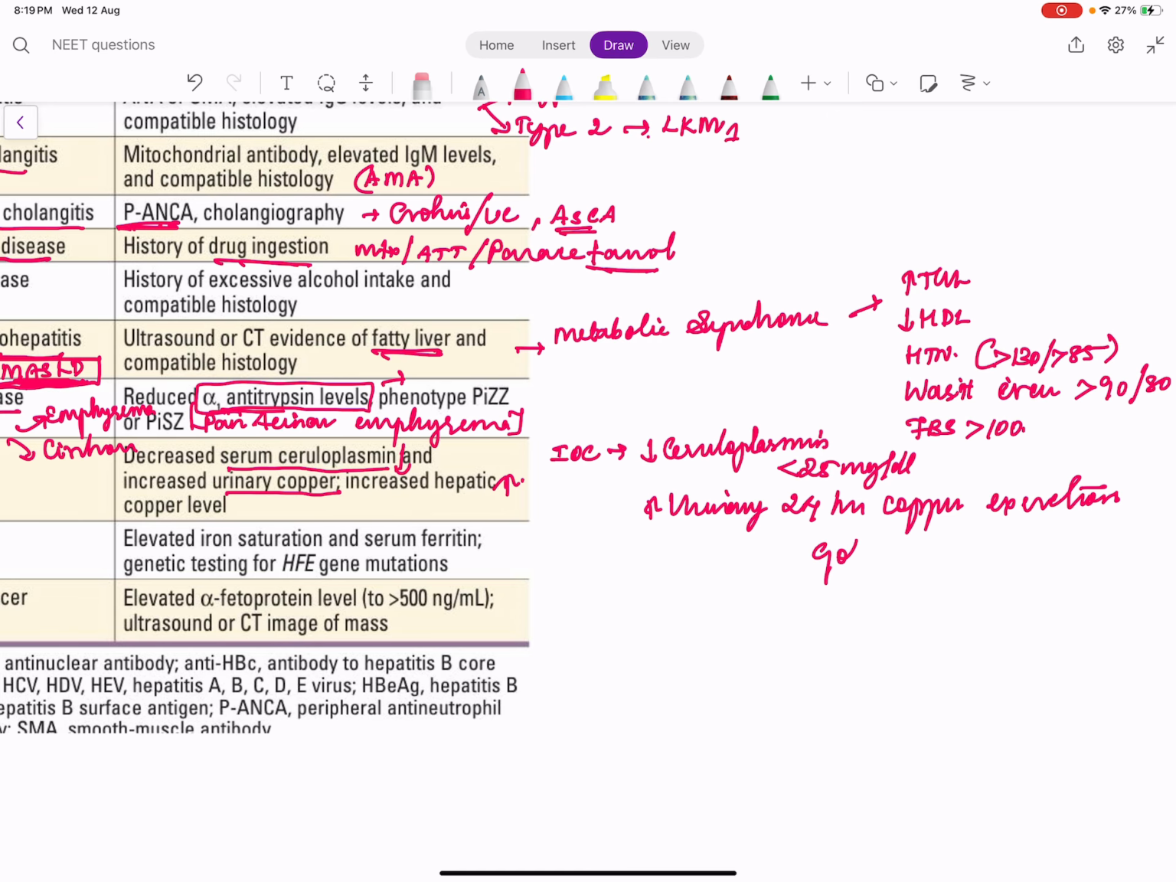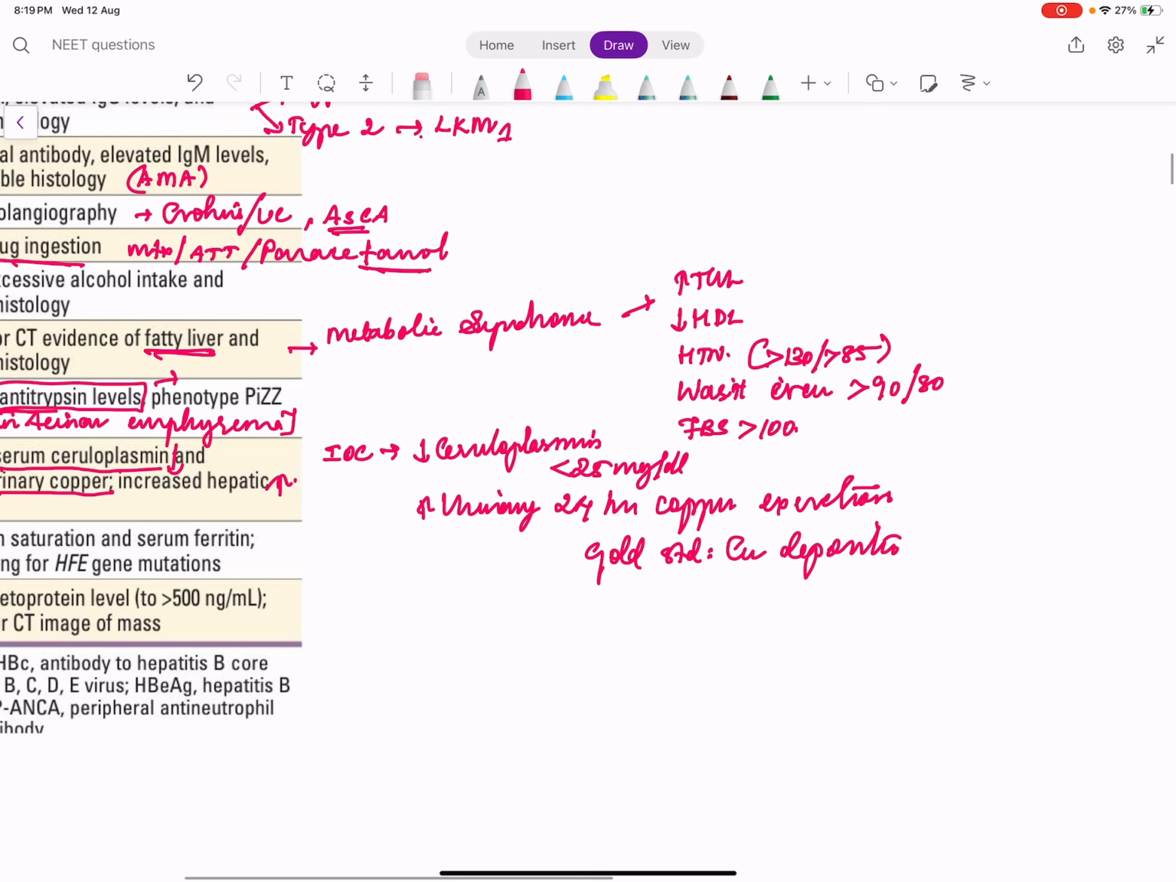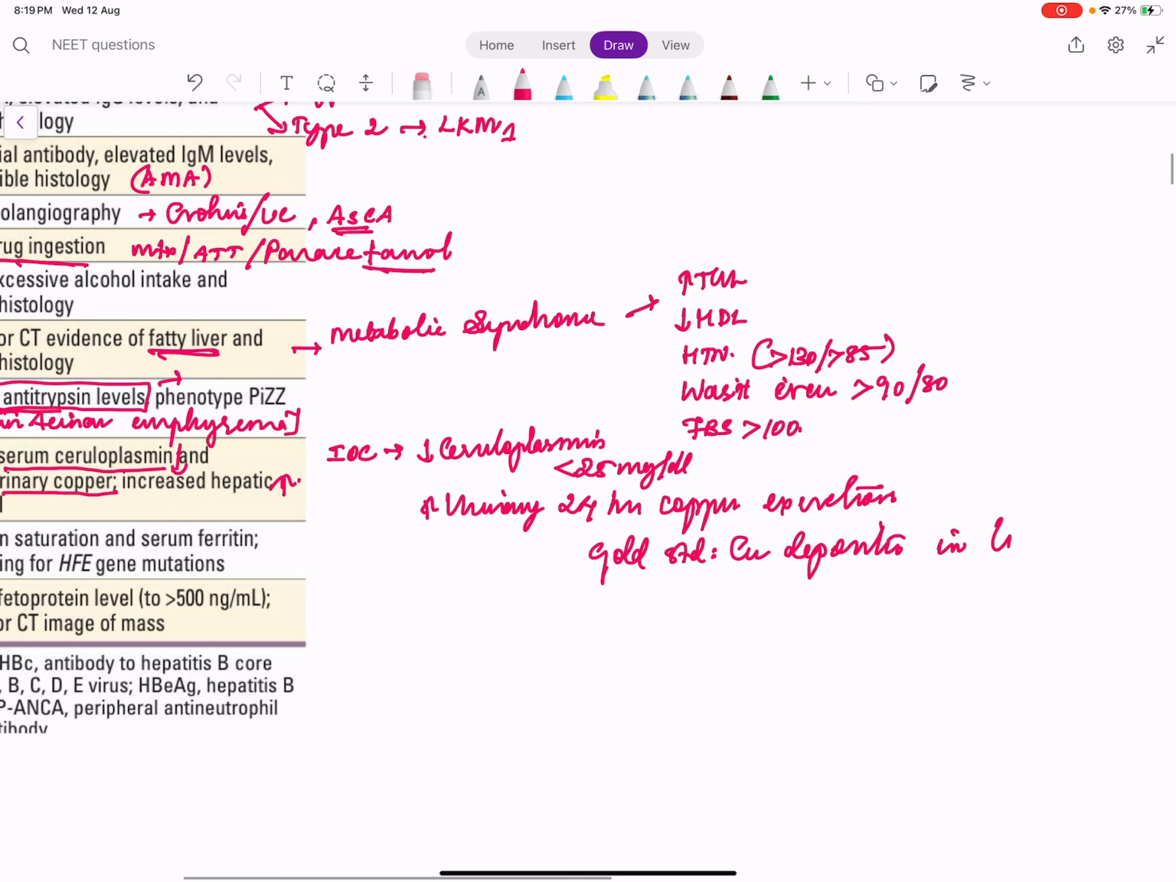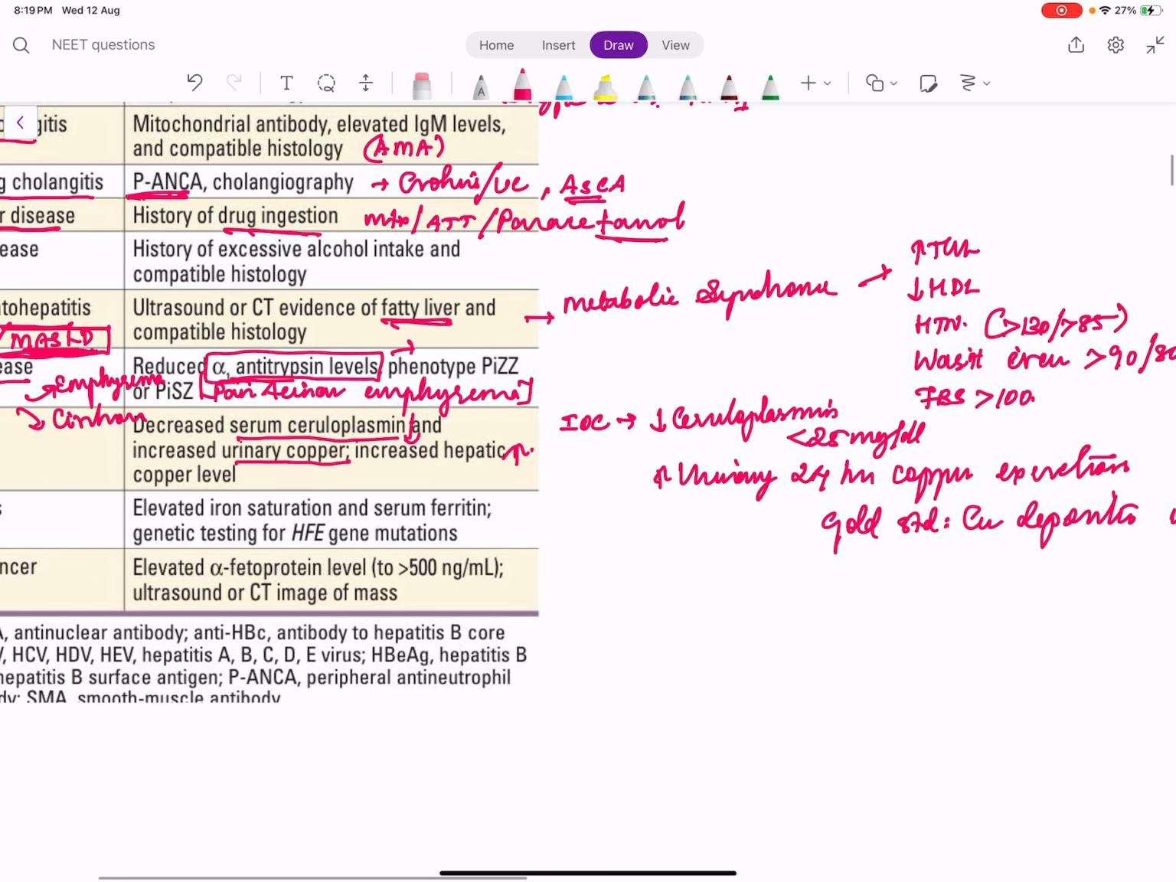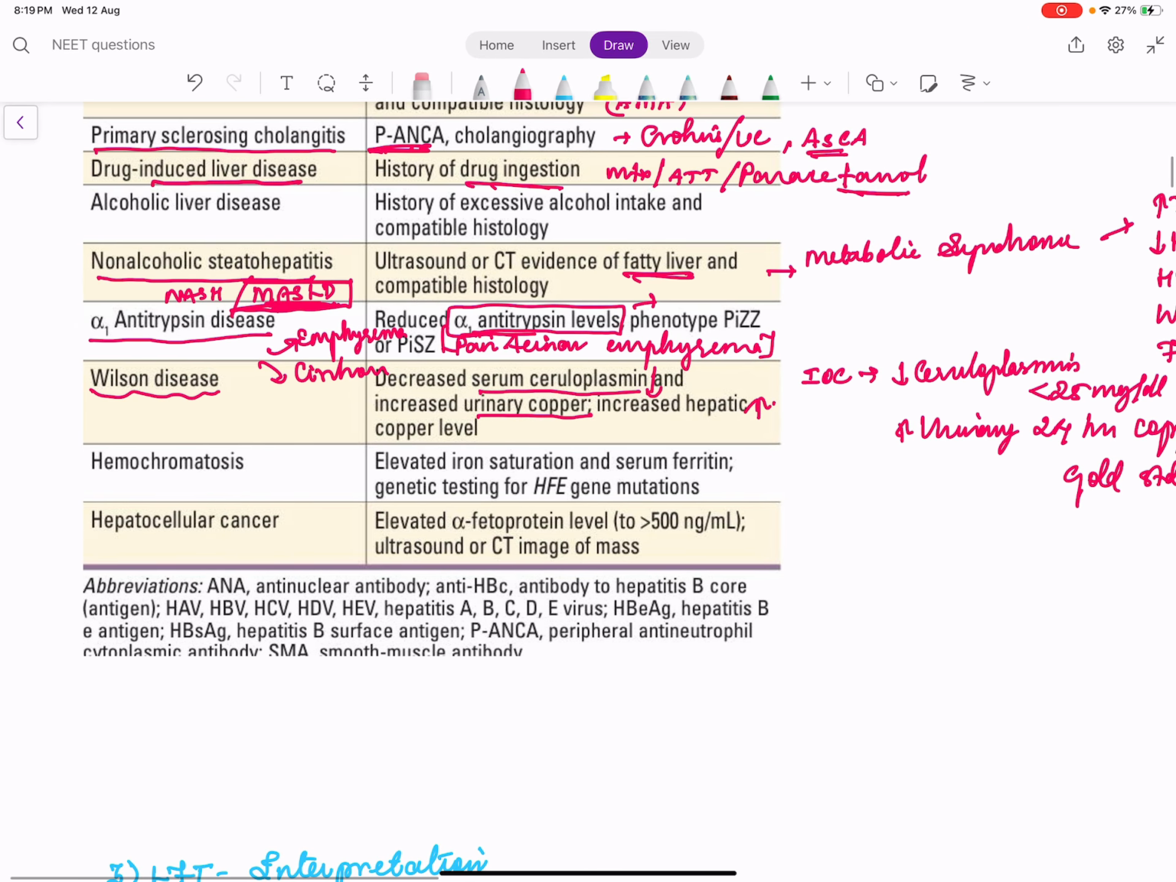But the gold standard is to demonstrate copper deposition in the liver by biopsy. But this is not commonly done. So the other things are the investigation of choice. And we remember the eye findings in Wilson's disease. It can cause sunflower cataract. And we have one slit lamp, or in severe cases we can get a clinical finding which is Kayser-Fleischer ring.